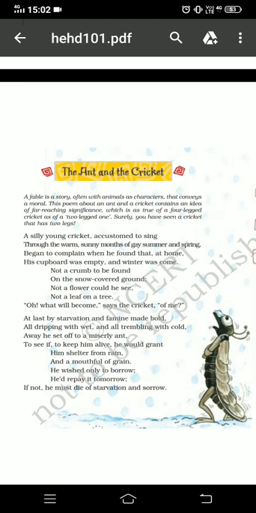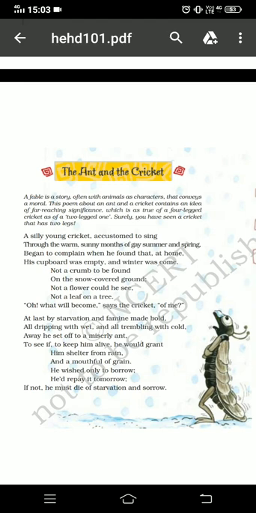A silly young cricket, accustomed to sing through the warm sunny months of gay summer and spring, began to complain when he found that at home his cupboard was empty and winter was come. Not a crumb to be found on the snow covered ground, not a flower could he see, not a leaf on a tree. Okay, this much I'll explain to you.